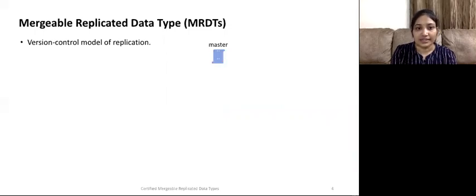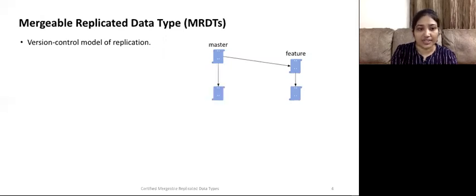Mergeable replicated data types are inspired from the version control model of replication used in distributed version control systems like Git. Say we start from some version of the source code from the master branch. Suppose we fork off a new branch from the master to create a new feature branch. Development proceeds concurrently on both branches. Say we again fork off from the master branch and create a bug fix branch.